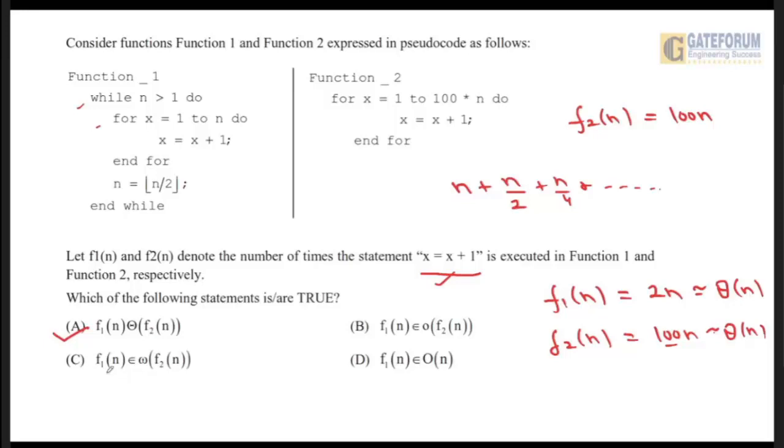Option C is saying f1 of n is strictly greater than f2 of n. No, it is not strictly greater than. Option D is saying f1 of n is less than or equal to c times f2 of n. Yes, because here it is an equal to sign, so this option is also correct. So options A and D both are correct. Okay, I hope this question's solution is now clear to all of you.